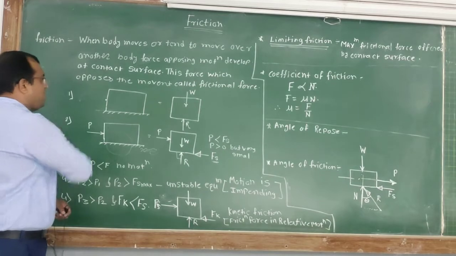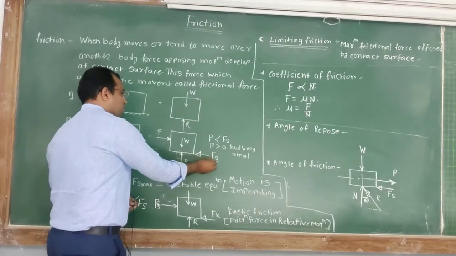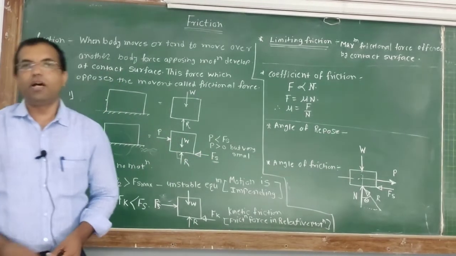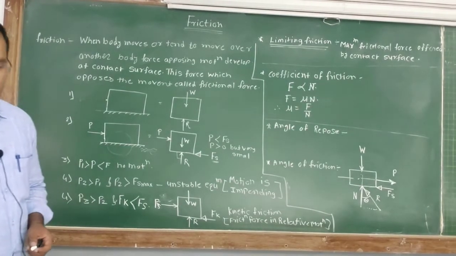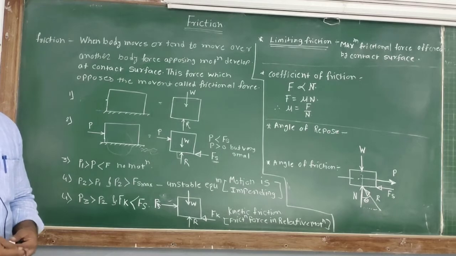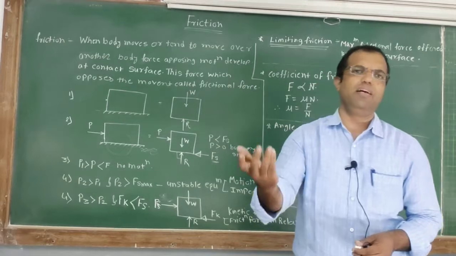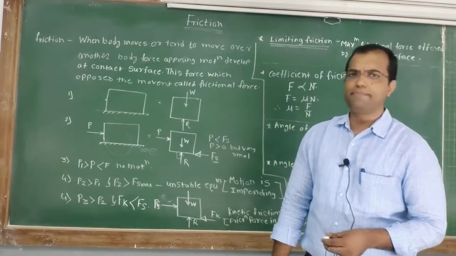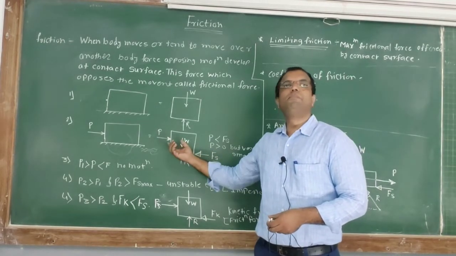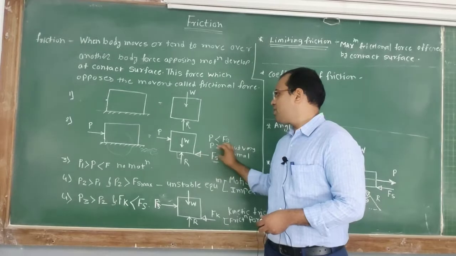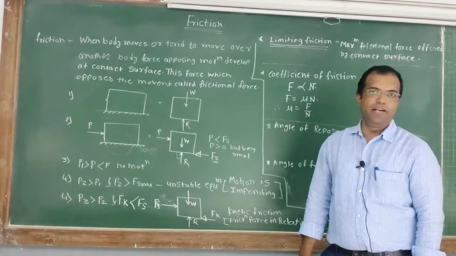Let's consider this as case number 1. Here the applied force P is less than the frictional force; the force applied to the block is small compared to the frictional force. What happened in that case? P has a certain value greater than 0, but we have applied a very small amount of force. The body cannot move, as the friction force is greater than this value of P. The body cannot move towards the right.